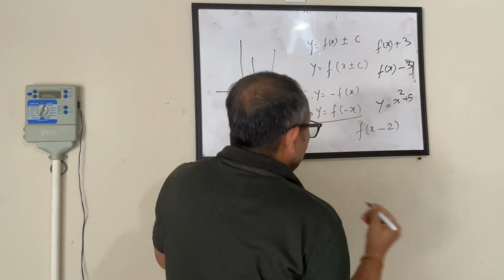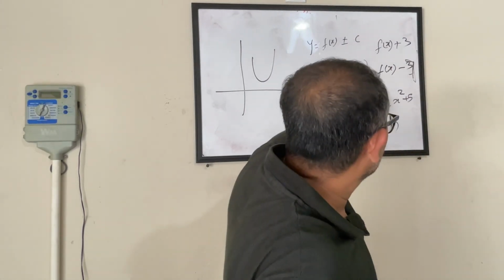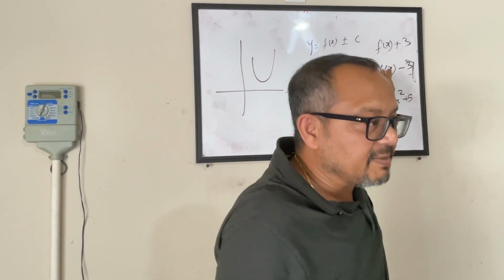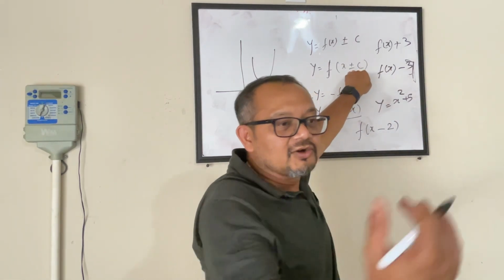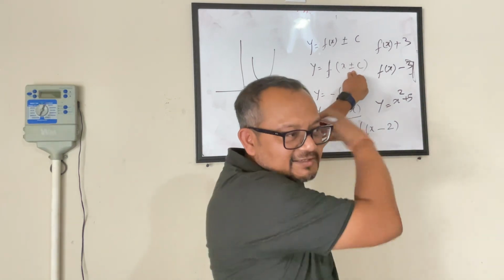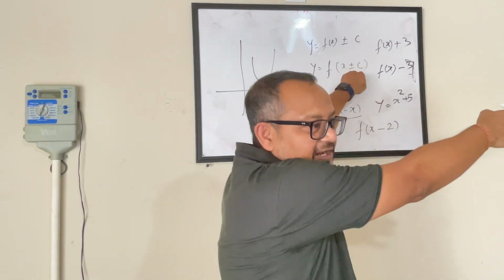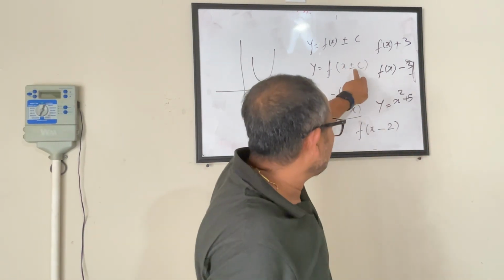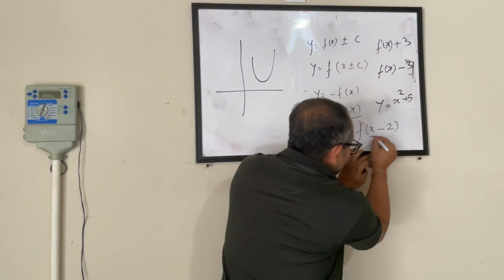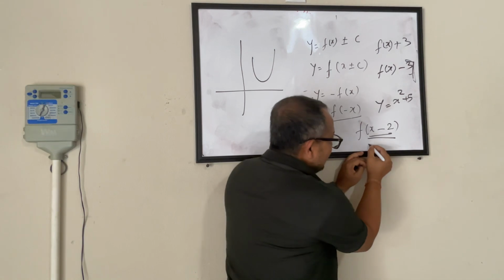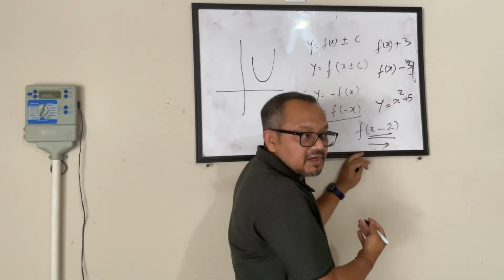Yeah. So a simple childish method to remember this: if it's a plus, it goes to the left. Plus becomes minus, minus becomes plus, kind of a thing. So if you are doing a minus 2, that means it will move in the right direction by 2 positive points.